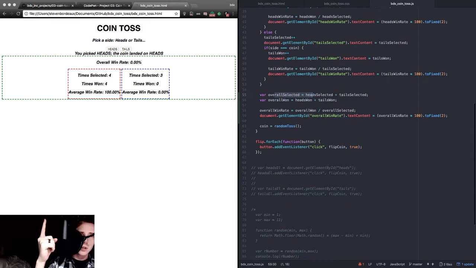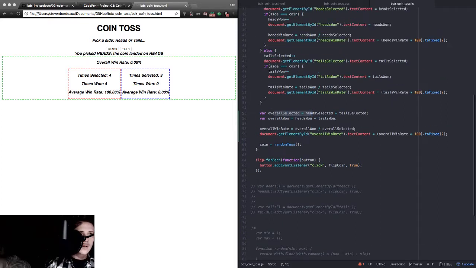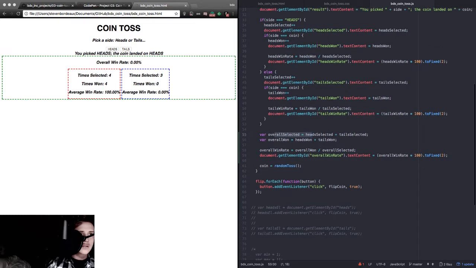Maybe we should establish the variables higher up. Or maybe... Outside the else? That's weird, right? That's weird. No one wants to do that.